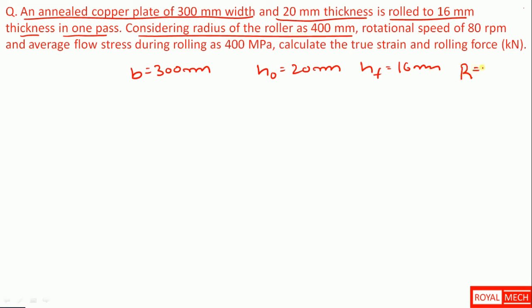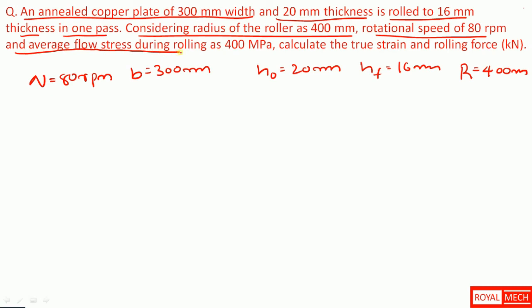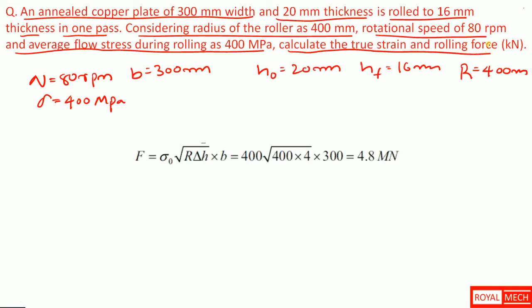Rotational speed n equal to 80 rpm, and average flow stress during the rolling is 400 megapascal. Calculate the true strain and rolling force. So we need to find true strain and rolling force.